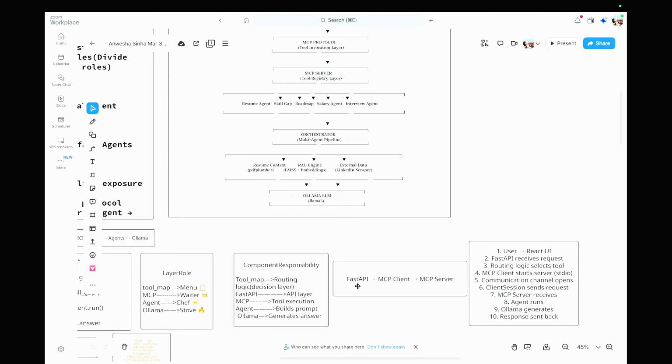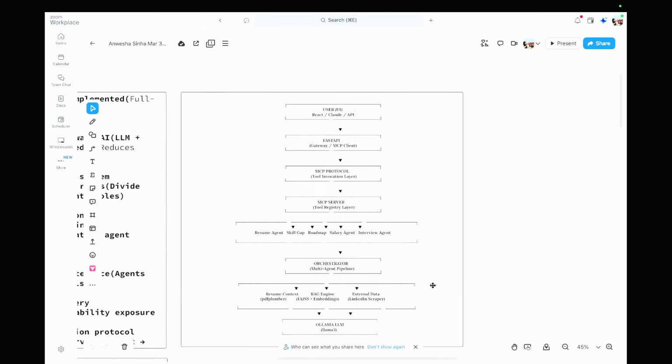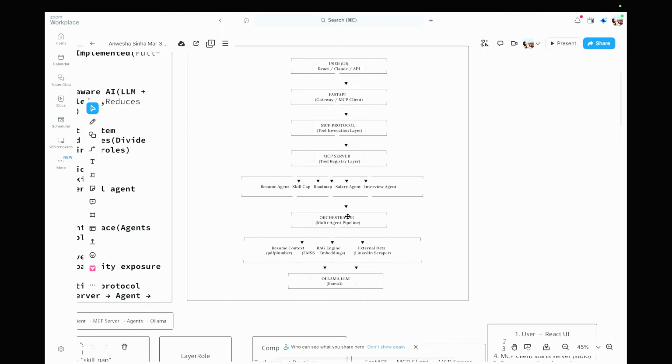So FastAPI is the client, and this is going to be the server part. The server will identify the tools, and then it will go to the agents. The agents will do their work, and then it will go to the orchestrator layer, which is the multi-agent pipeline. It will then formulate the answer, and we also have the shared context, so the roadmap agent will know the salary agent's answer, and so on.